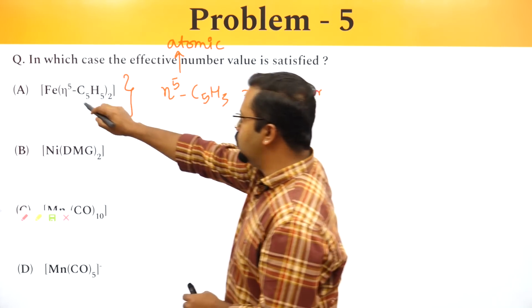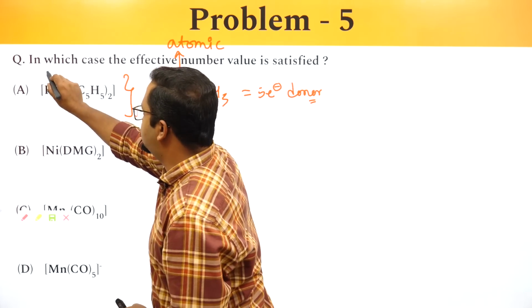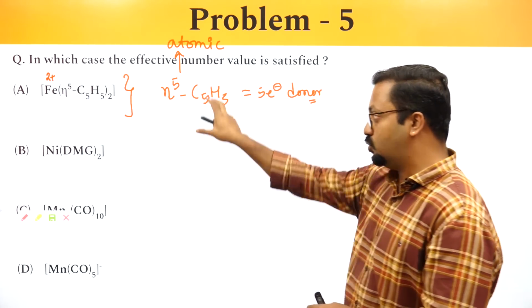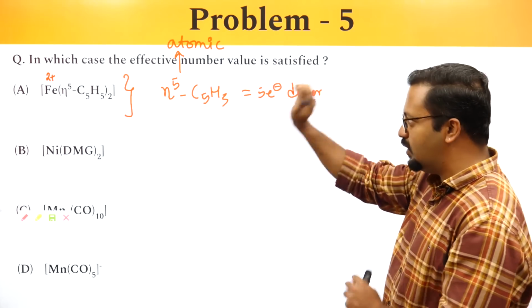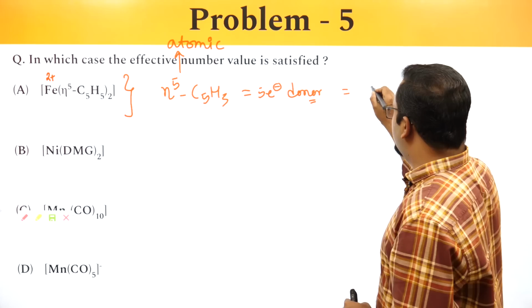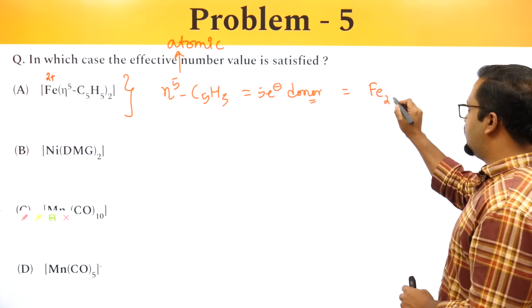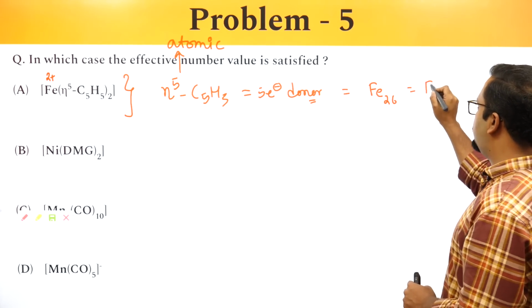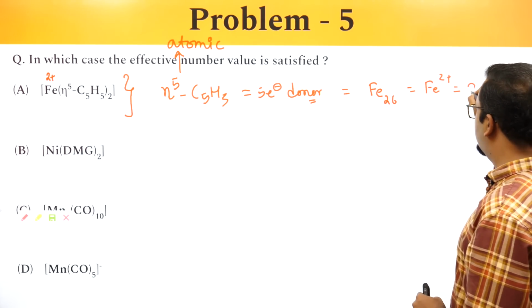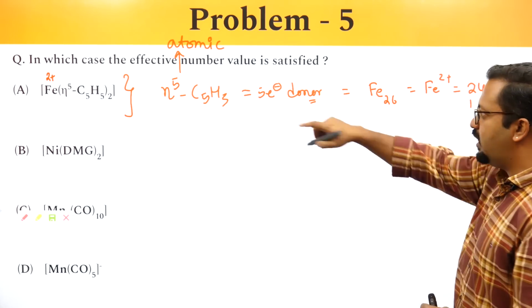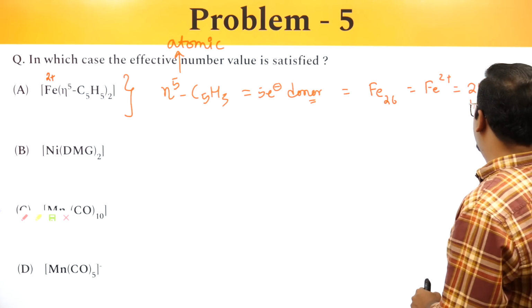So Fe2 plus, this must have been Fe2 plus for this reaction to take place, so that this entity turns out to be neutral. Iron's atomic number is 26. If you take Fe2 plus, it will turn out to be 24, and then you're adding 10 electrons.